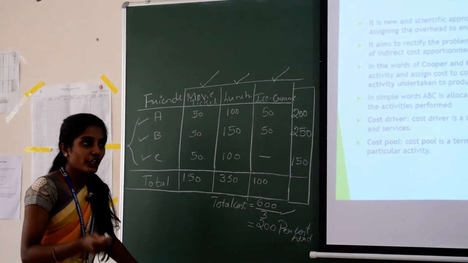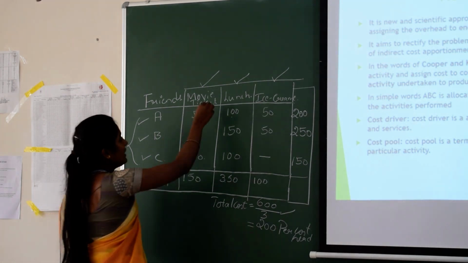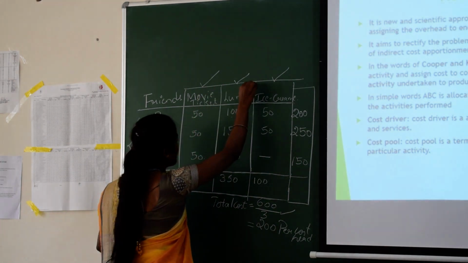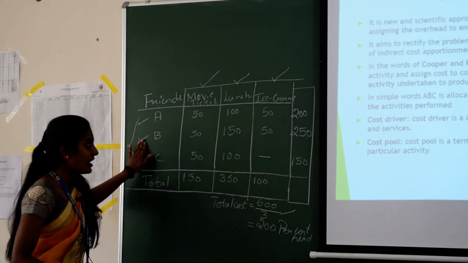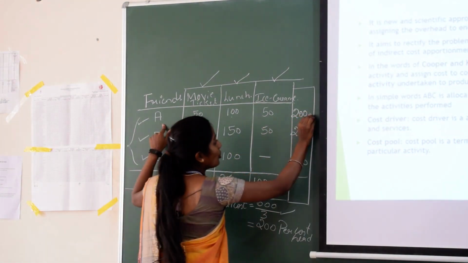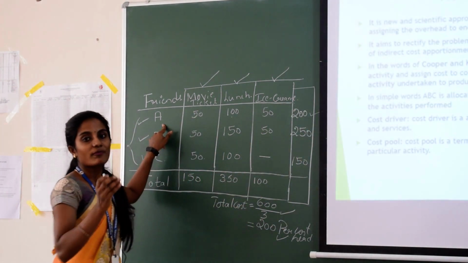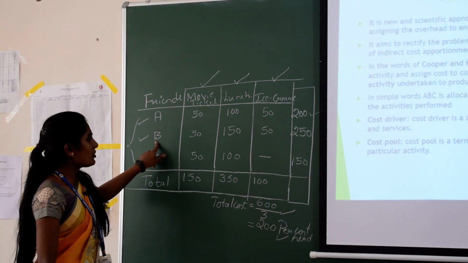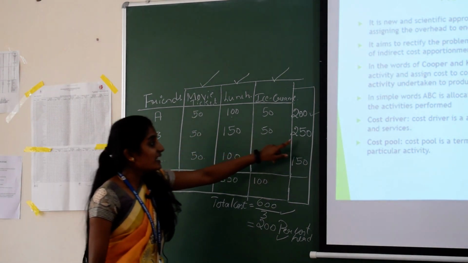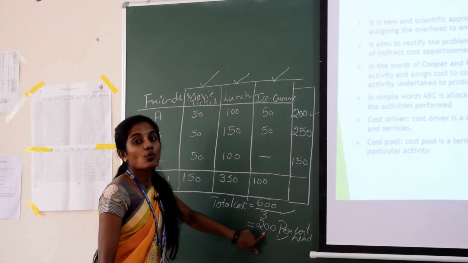We apportion the cost based on these three activities. A has to pay 200 and he is paying 200, so there is no problem for A. But B has incurred 250 rupees cost but is paying only 200.